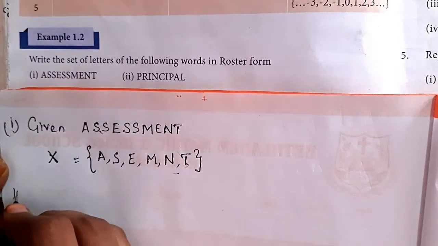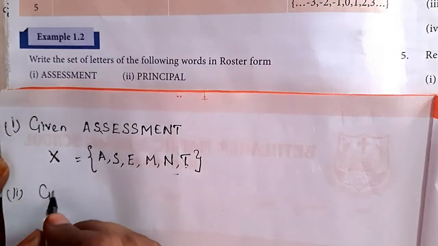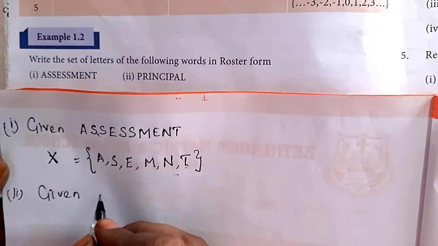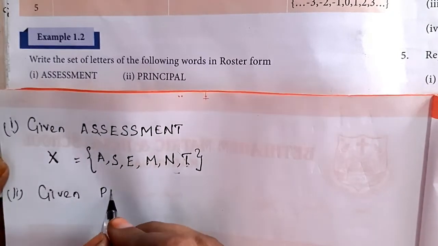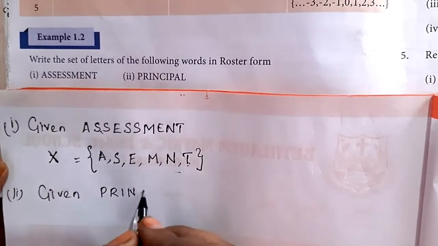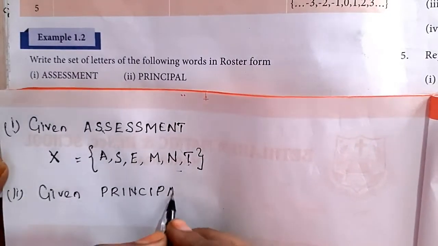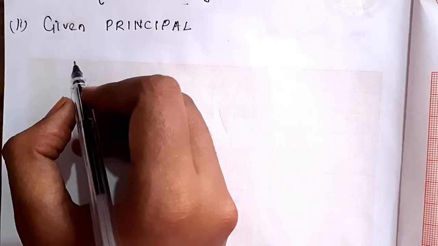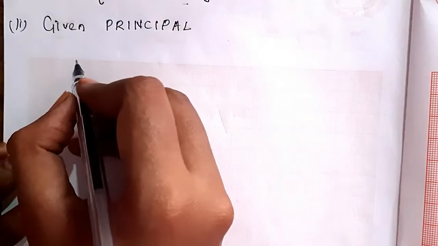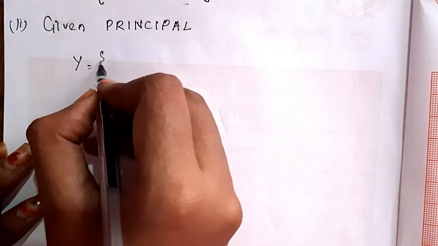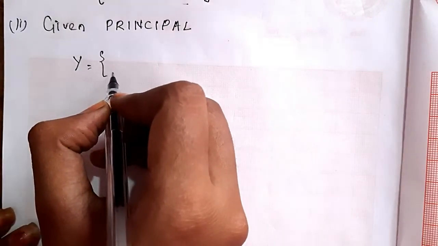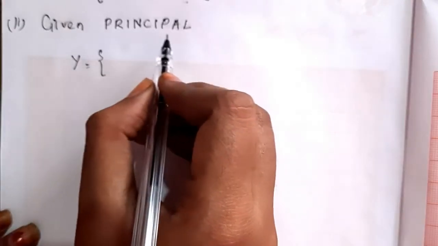Same thing. Can you guess that? What is given in the second one? Principal. So this set I can take as Y. Y equals. Our question is to write the set of letters in this word.